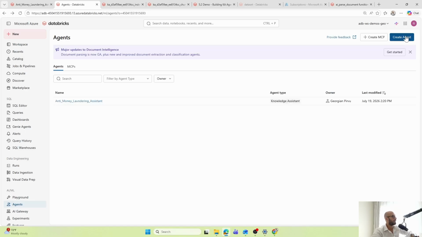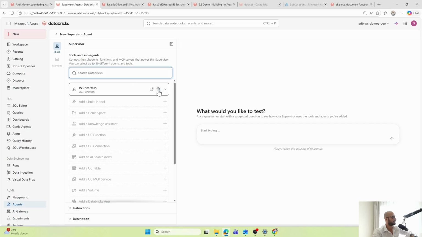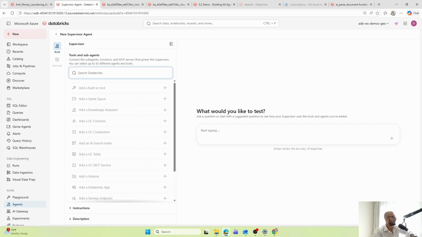For that, we have to create a third agent, which is called supervisor agent. So this is a multi-agent AI system that combines Genie agents and other agents into one simple system. Let's check how this works. So I'm going to choose this one here, supervisor agent. It comes with this overview here. And I have to choose here the tools or the sub-agents that I'm going to give access to.